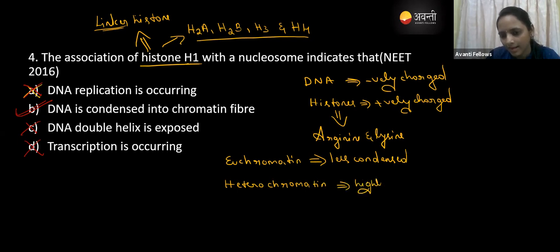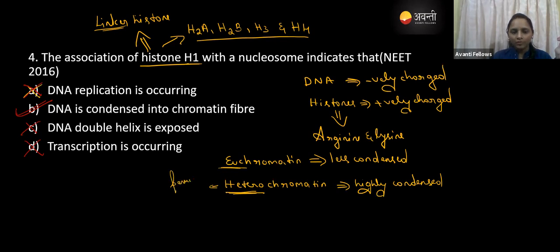Whenever no transcription is occurring, for example the centromere, the genes present in the centromere are not transcribed and do not give a protein because they are in the heterochromatin condition. It is permanently off.